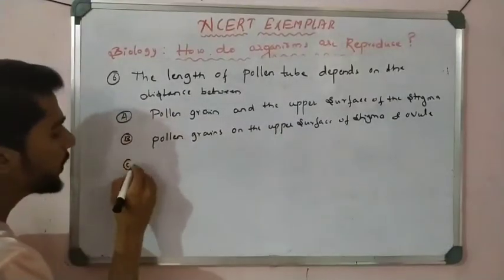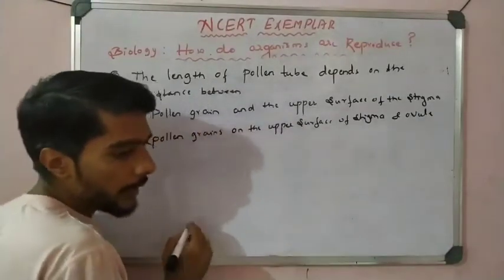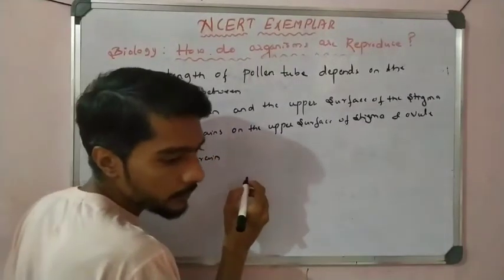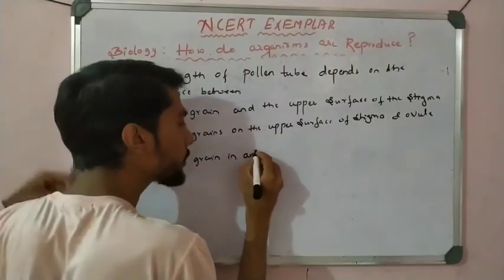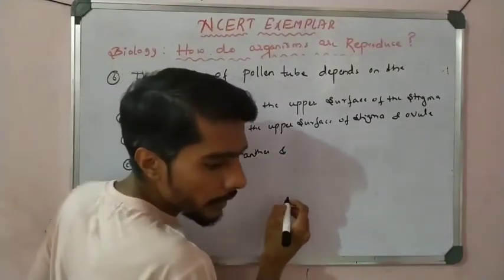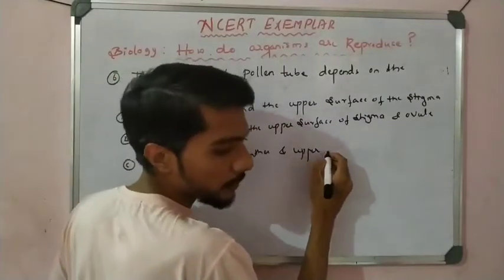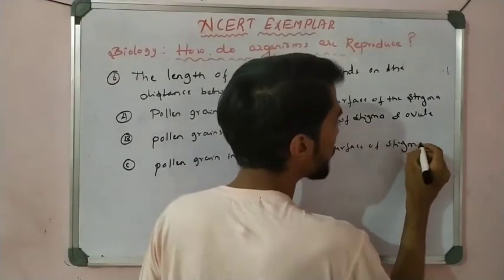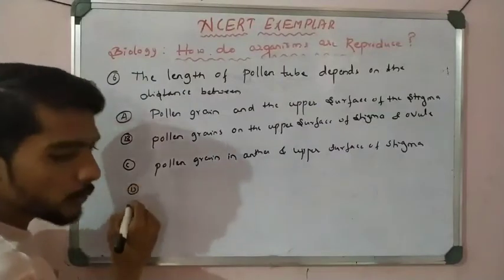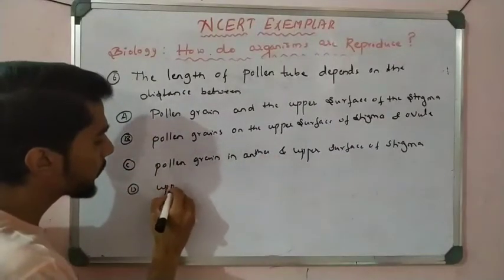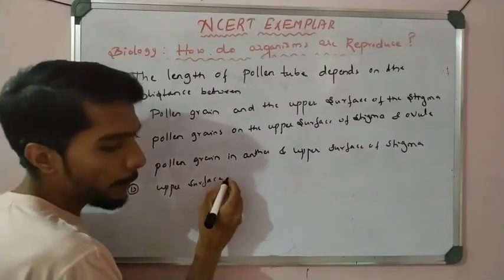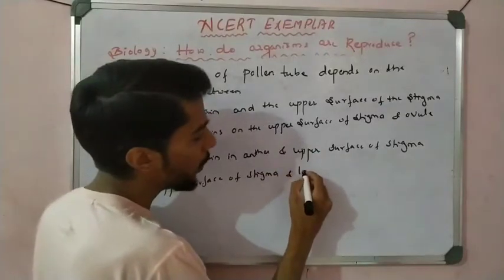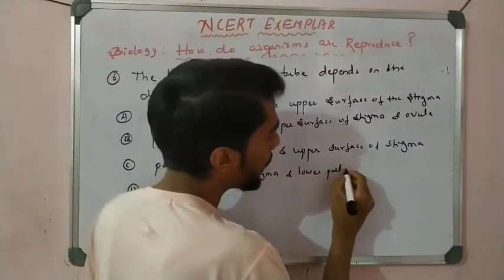Next, C, pollen grain in anther and upper surface of stigma. And D, upper surface of stigma and lower part of the style.